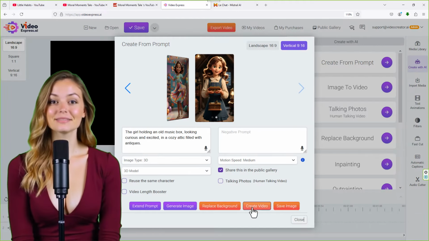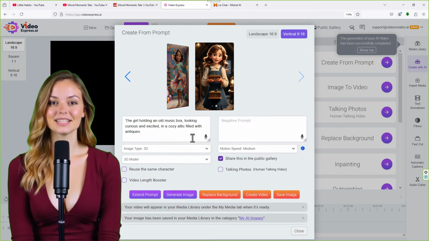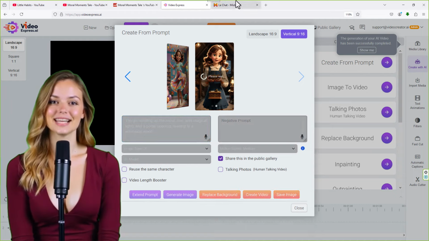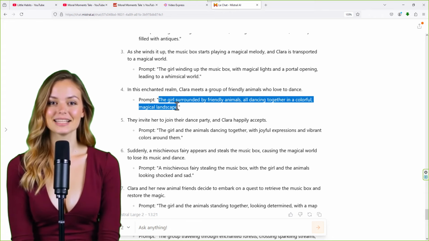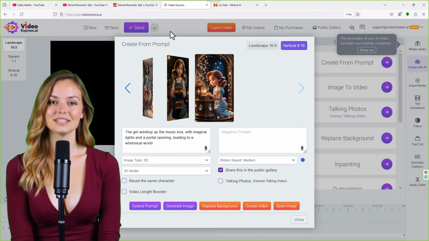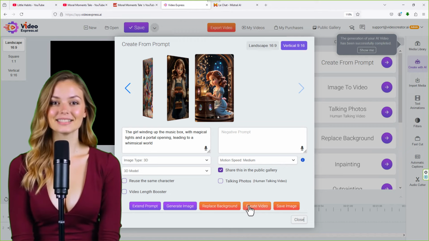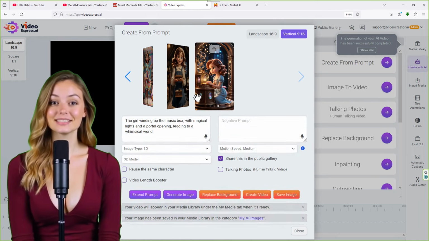We're going to end the video, and then what we need to do is generate the next one. The girl vibing to the music box, generate the image. I want to do the same thing again and again and again to complete the whole video. Cool. This is nice. It looks pretty good, guys. Create the video. So that's 3 visuals you have here.